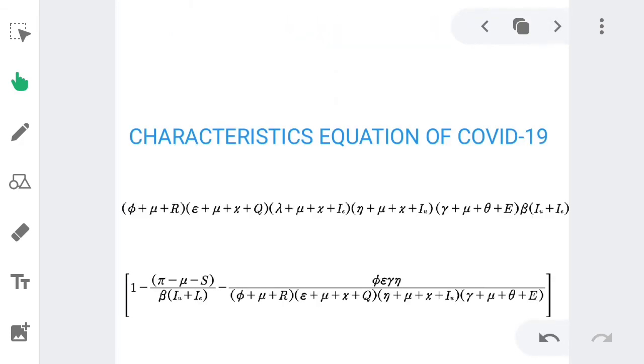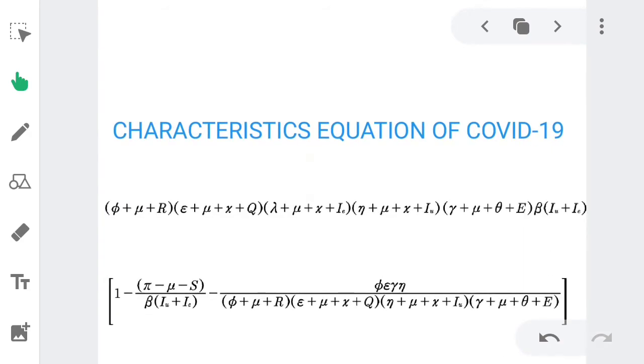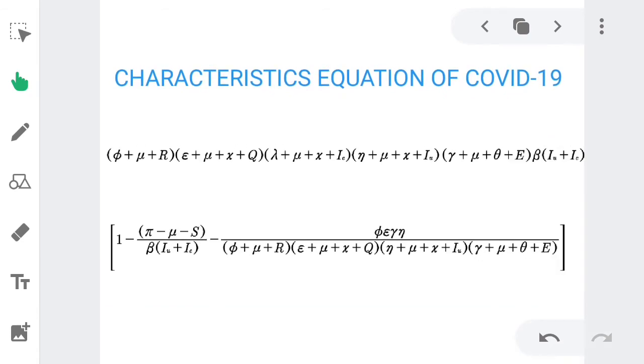So here are the characteristic equations of the model. The characteristic equation is obtained by considering the eigenvalue. For the eigenvalue you have the determinant of A minus lambda I equal to 0. A is the matrix, lambda is the eigenvalue, and I is the identity matrix.